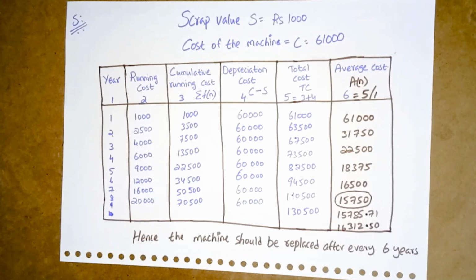So the conclusion part, we have to write the conclusion part. We should not forget writing this conclusion part. Once we write this conclusion part only, we will get full marks for our answer. So this is the problem we learned in today's class, that is under the replacement model.